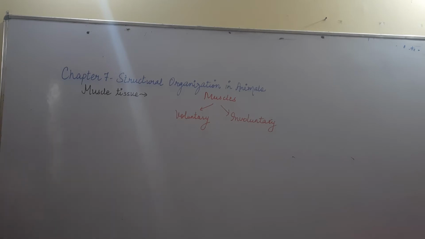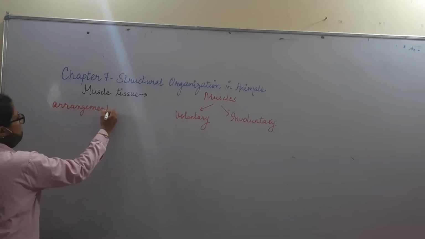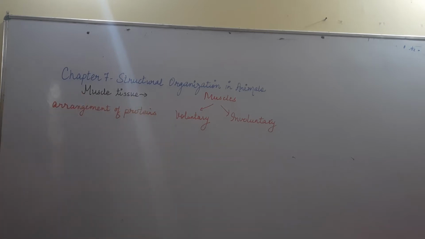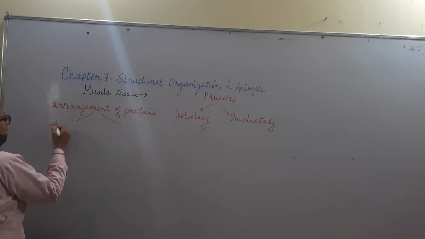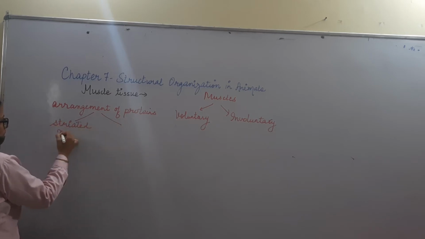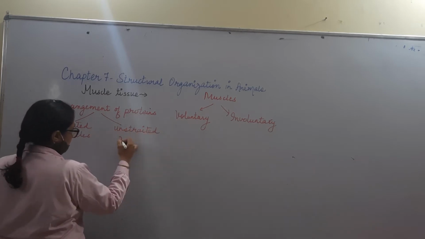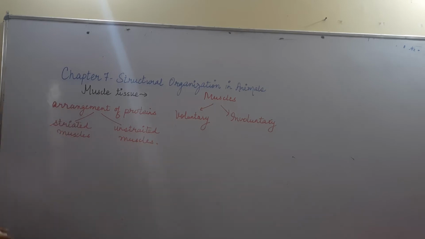The next category of muscles is on the basis of the arrangement of proteins, because muscles, we know, are made up of proteins. So how are these proteins arranged? On that arrangement, the muscles can be striated muscles and unstriated muscles. If the protein arrangement is such that different striations, different stripes are there, like a dark band and a light band, according to the accumulation of the proteins, then it is striated muscle. If such arrangements are not there, then it is unstriated.